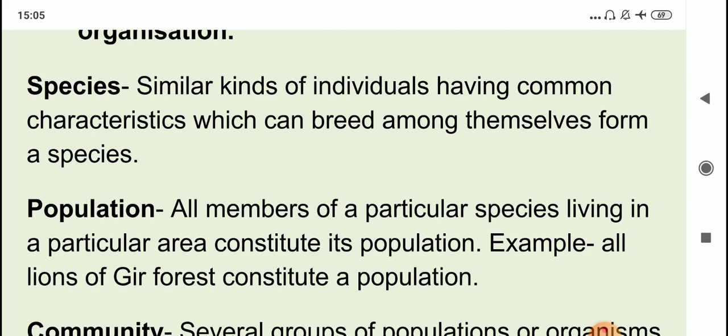Okay, so all members of a particular species living in a particular area constitute a population. One very nice example is given in your book, that is all lions living in Gir forest constitute a population. So it's a population of lions. Similarly, the number of people living in a particular city will constitute the population of that particular city.